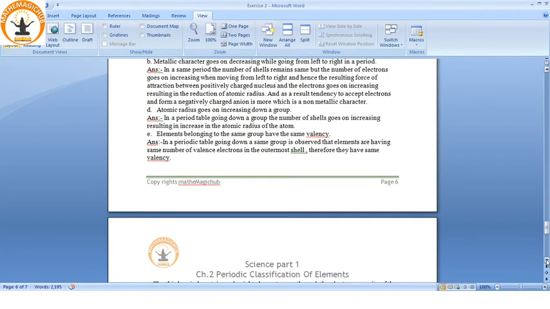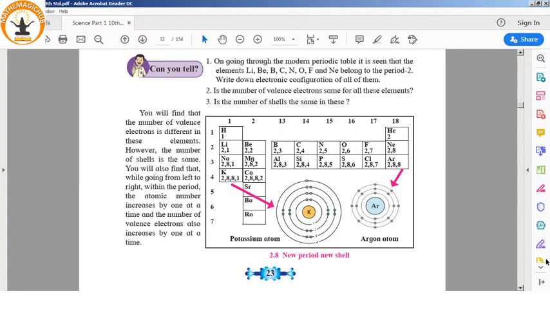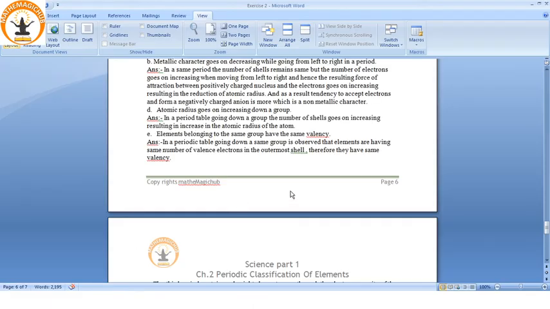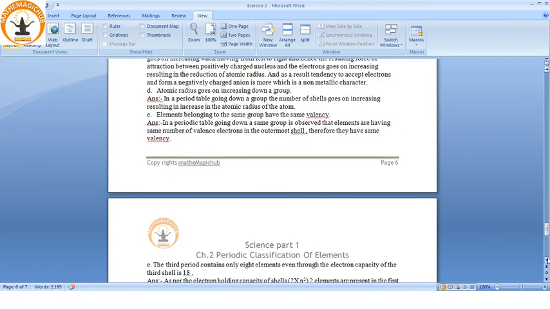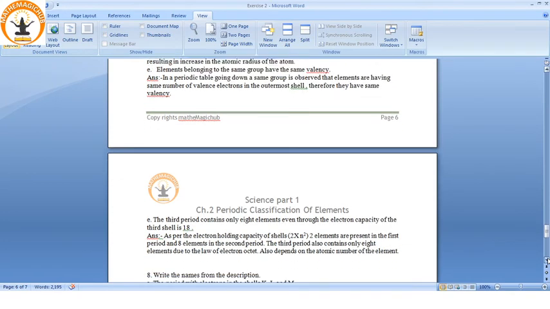Elements belonging to the same group have the same valency. See, in the periodic table down the same group we observe that they have the same number of valence electrons. Group number 1 all have 1 electron in the outermost shell, which is the valence shell. Group 2 all have 2 electrons. Hence the number of electrons in the outermost shell, that is the valence shell, indicates the valency of the element. So they have the same valency.